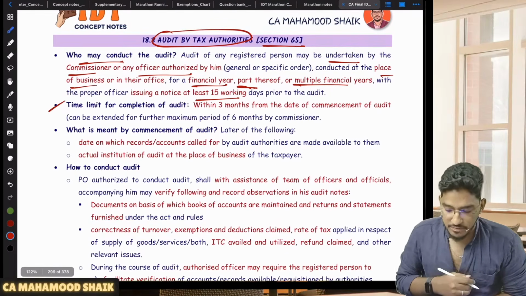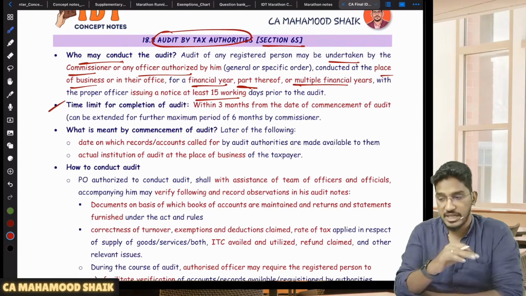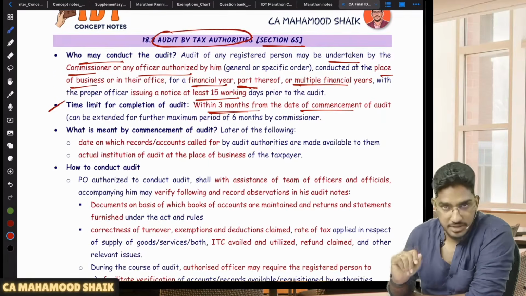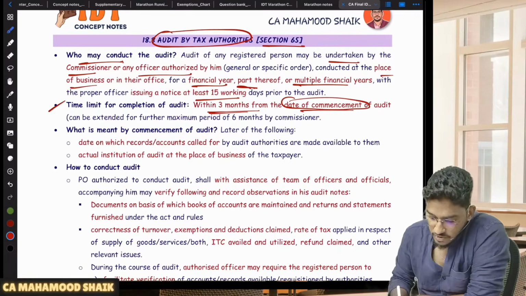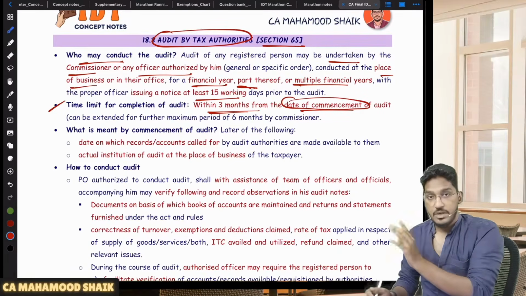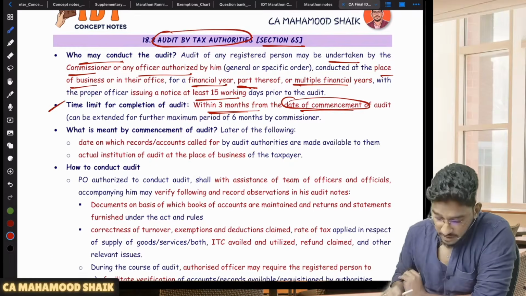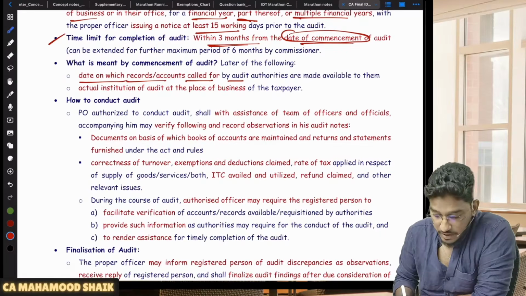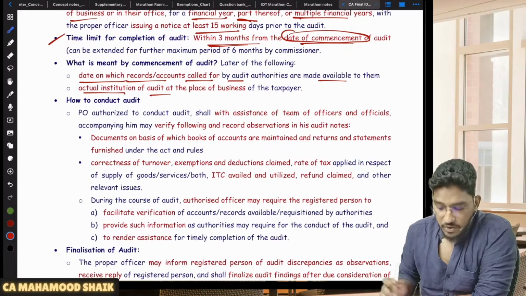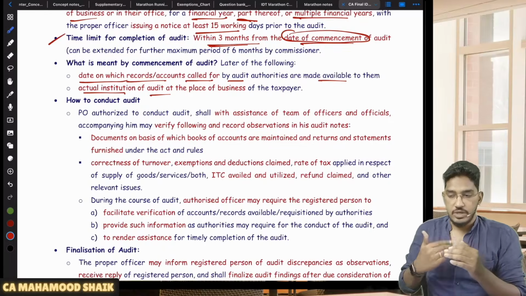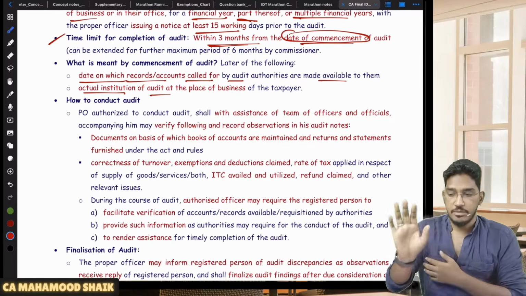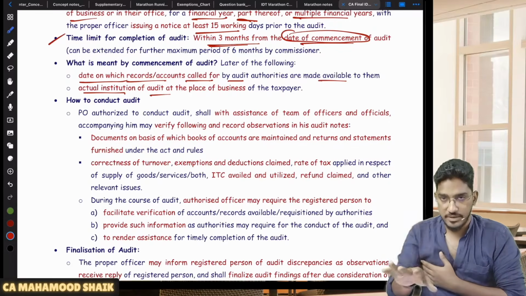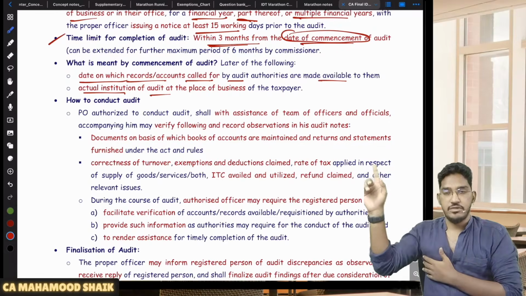And what is the time limit for completion of this audit, sir? When the departmental people have come for audit, what is the time limit for completion? Three months from the date of commencement of audit, that audit has to be completed. Sir, what do you mean by commencement? If you see here, it is the date on which the records or accounts called for by the audit have been made available, or the actual institution of audit at the place of business, whichever is later. That is, the date on which the information is made available to the officers, or the date on which the department has started verifying. Whichever is later will be considered the date of commencement of audit.